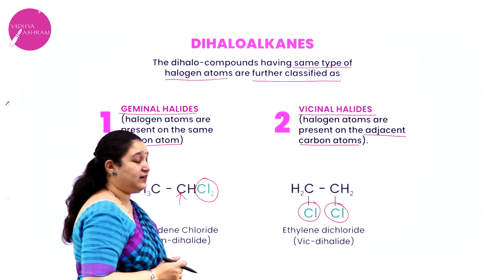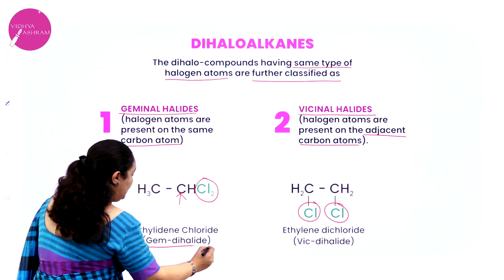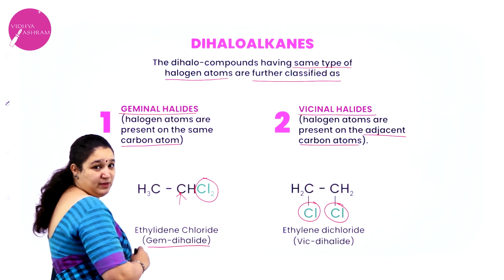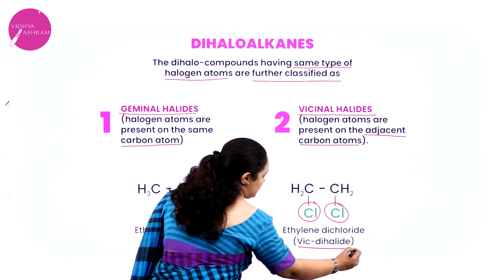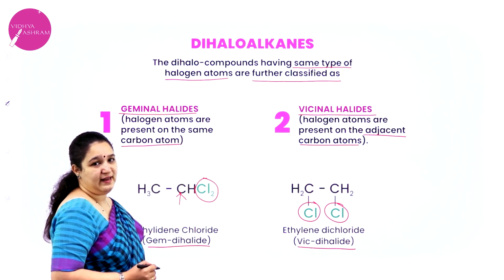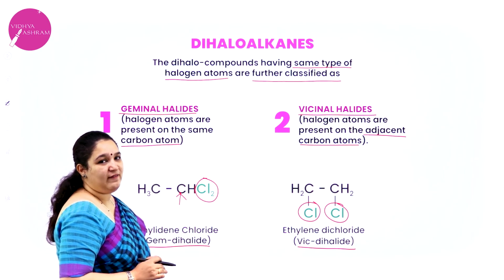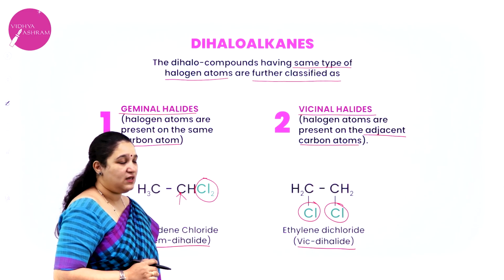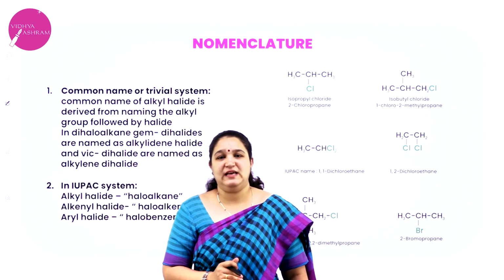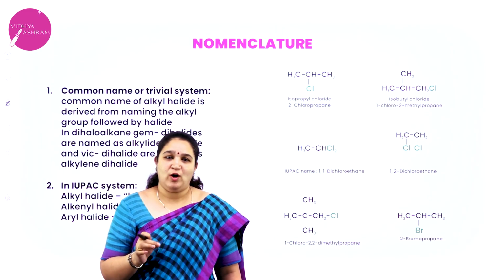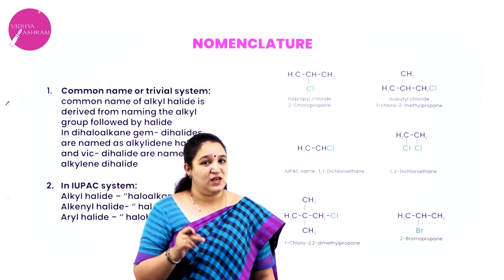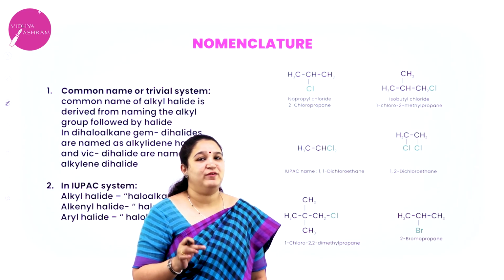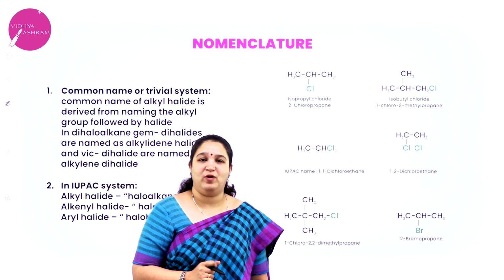It can also be written like this: GEM for geminal dihalide, and VIC for vicinal dihalide. So I hope you have understood about geminal and vicinal halides. Next we have nomenclature. What do we mean by nomenclature? Nomenclature means we have to name every organic compound.